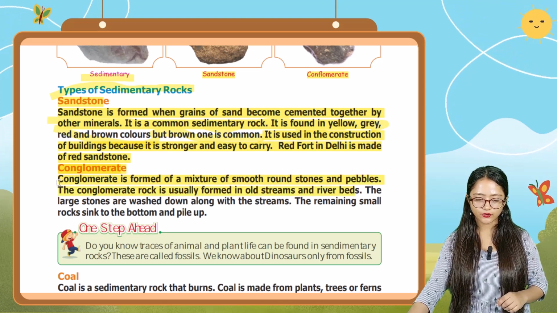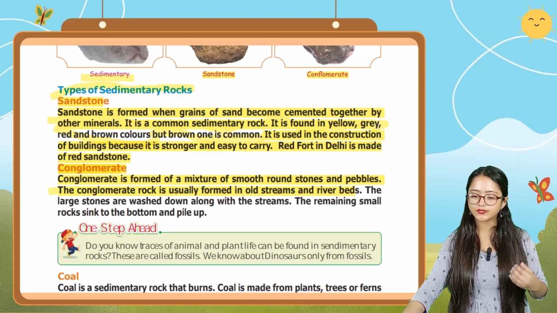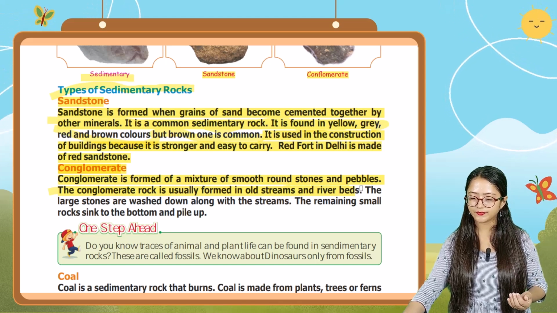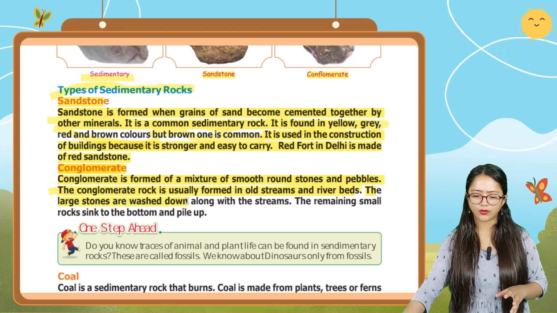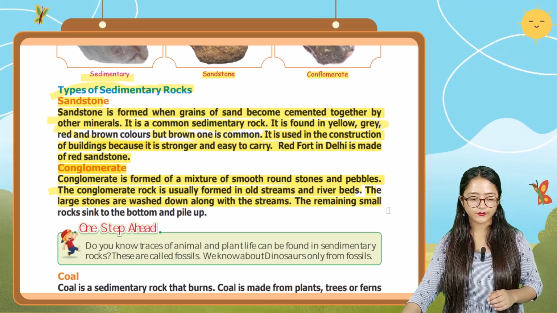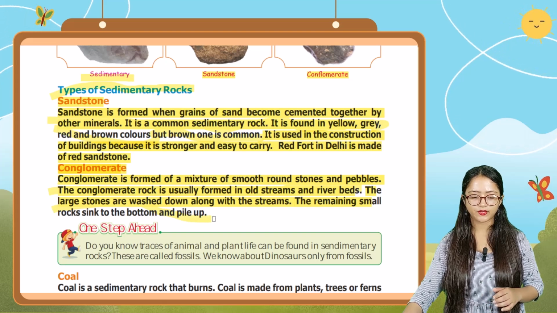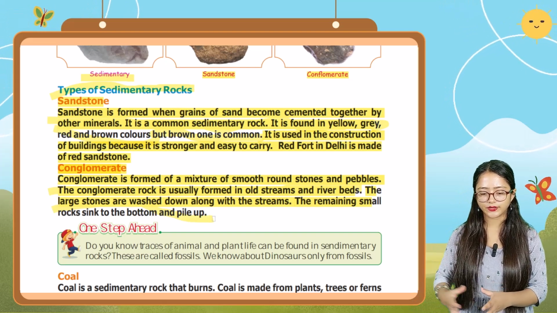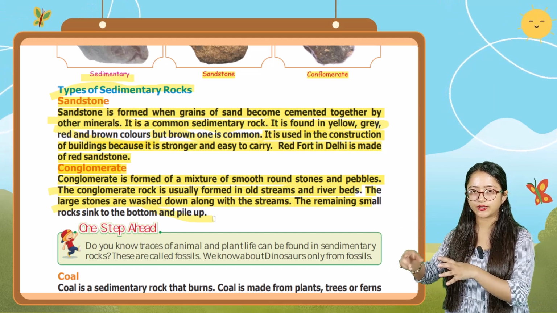The conglomerate rock is usually formed in old streams and riverbeds. The large stones are washed down along with the stream, and the remaining small rocks sink to the bottom and pile up.